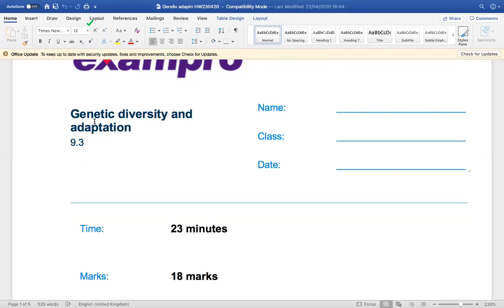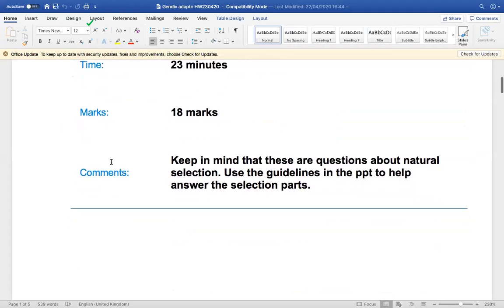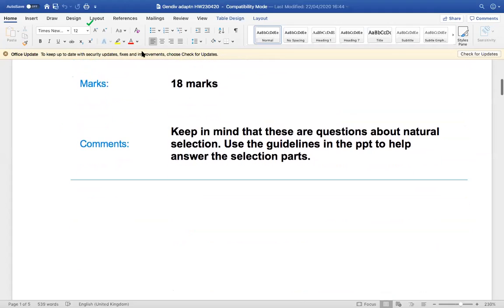So these are your genetic diversity and adaptation questions. I just thought I'd point you to this here. Keep in mind that these are questions about natural selection, so use the guidelines in the PowerPoint to help answer the selection part. Don't attempt these questions until you have actually done the lesson, because they won't make a lot of sense to you.